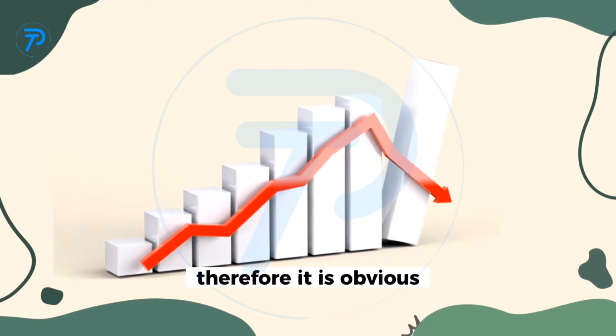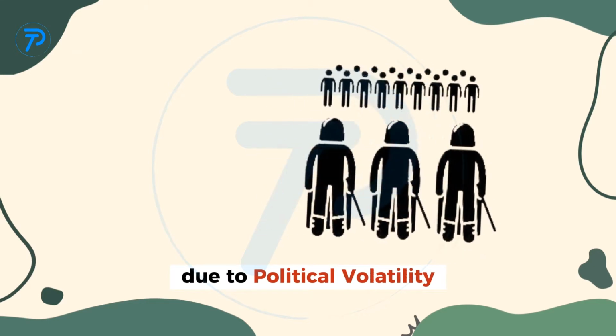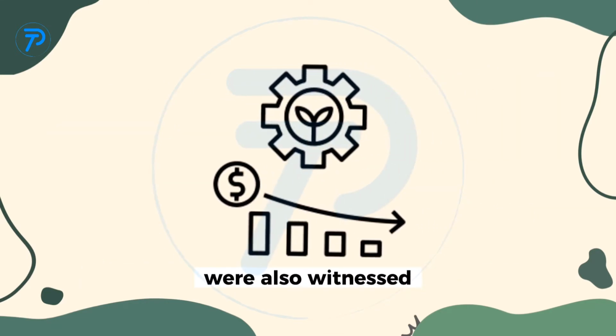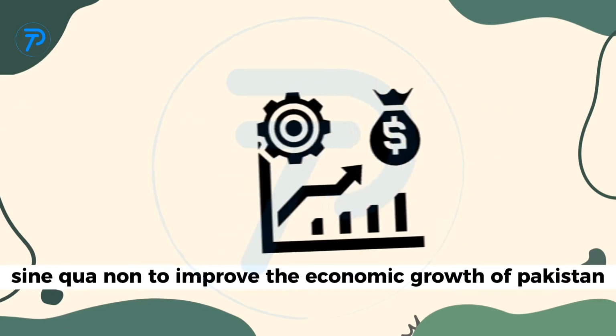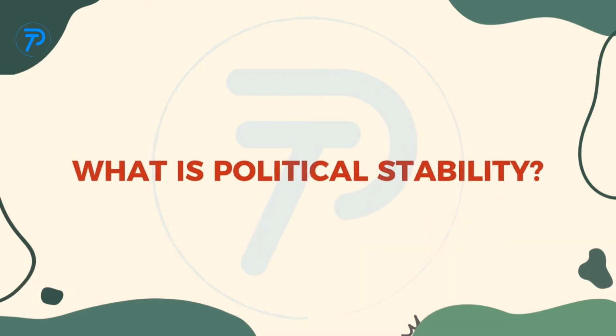Therefore, it is obvious that the country's economic growth remained low due to political volatility, increased corruption, and unemployment, and low production were also witnessed. Hence, political stability is a sine qua non to improve the economic growth of Pakistan. Let's move forward. Now, what is political stability?